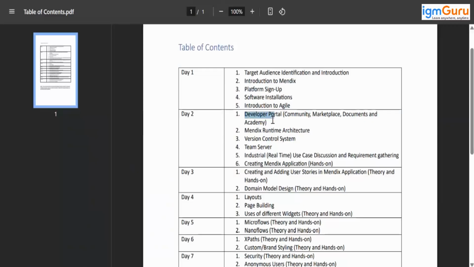Are you aware of this community, marketplace, documents, and Academy? So can you go back? Number 3, the sign up. Are you referring to SSO? No, this is not sign in. This is just signing up for the Mendix platform. Okay, sign up for the Mendix platform.